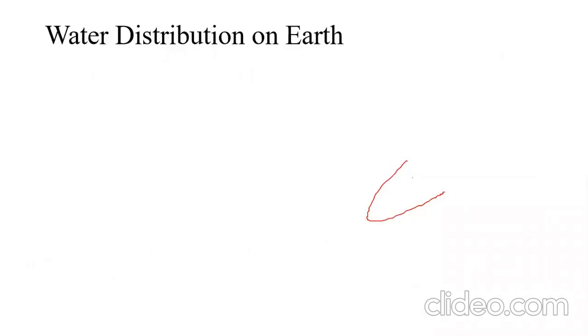Now the next part of our syllabus is the water distribution on the earth. Though we say that there is an abundant quantity of water available on the earth surface in the oceans and seas, we can't utilize it for all purposes. For example, for the preparation of salts, NaCl, we are using that, no doubt, but we can't utilize it for all the purposes.